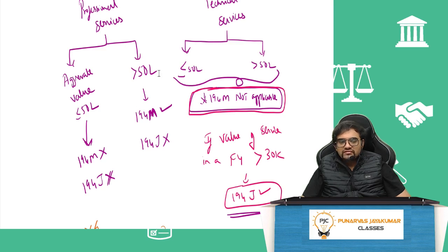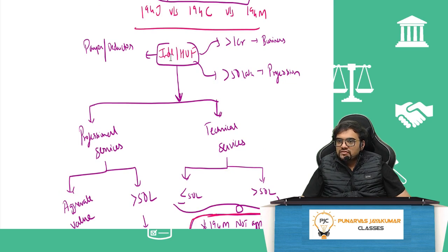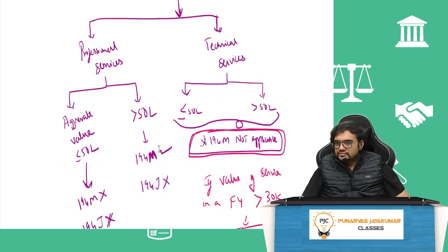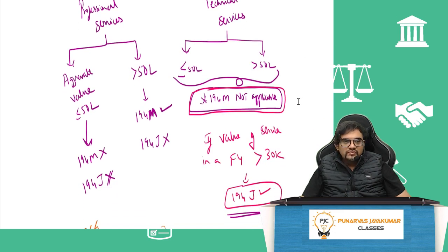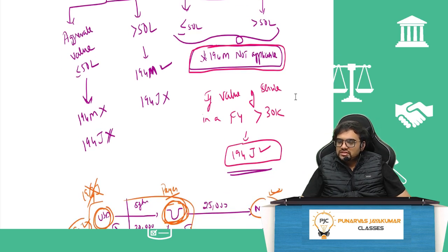But if it is more than 50 lakh, 194J will not come, but since he is a big individual, 194M will come. But if he is hiring technical services, whether it is less than or equal to 50 lakh or more than 50 lakh, 194M will not apply. If the value of the service is more than 30,000, then 194J will apply.